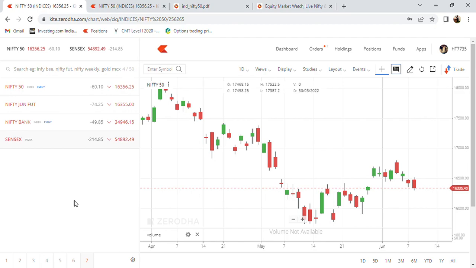So Sensex is the indicator or index of the Bombay Stock Exchange and Nifty 50 is the indicator of the National Stock Exchange. These two overall reflect how the economy is working, what the overall health of the market is, whether my market is moving to the positive side or the negative side, and how my economy is performing. When my index grows, it shows all the top 50 companies are growing over the period of time, the business is growing and all the way it's going very fine in the economy.